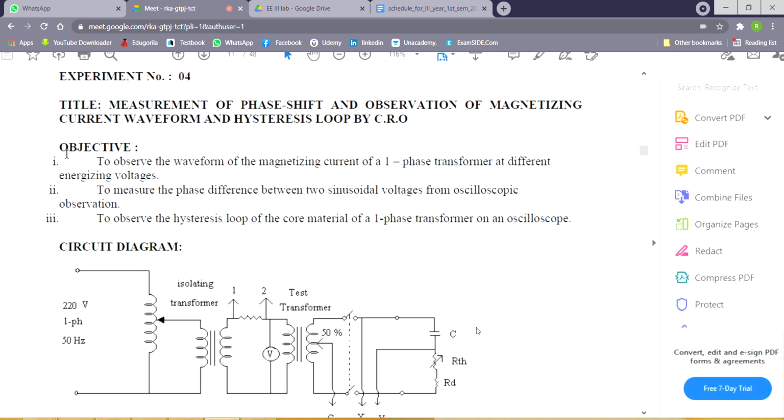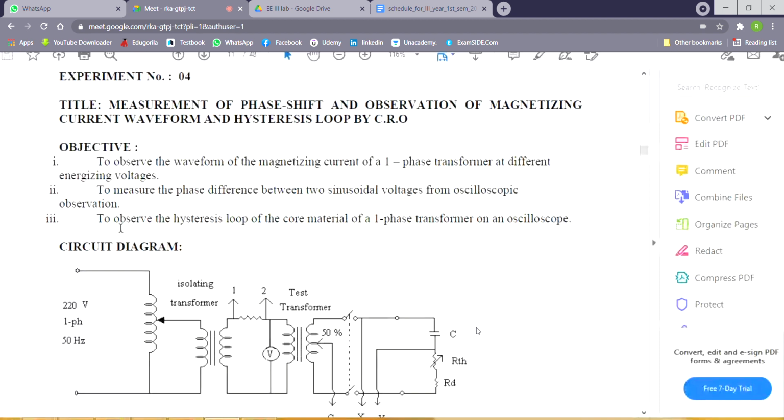So what is the title? The objective is written in 3 parts. First objective is to observe the waveform of magnetizing current of a single phase transformer and dependent energizing voltage. Because the core of the single phase transformer is a magnetic circuit. Actually in a transformer, power is transferred through magnetization. So we can use that magnetic circuit for our experiment.